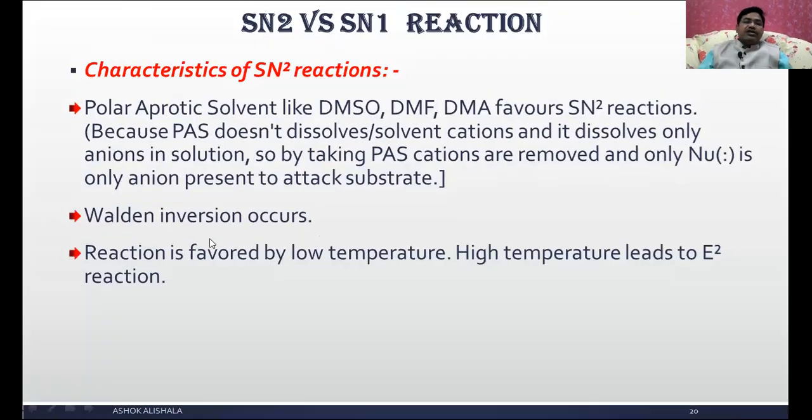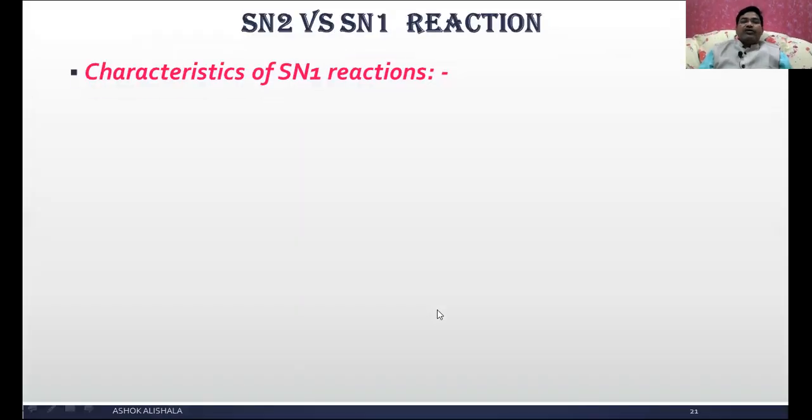And see, that's why we can say a Walden inversion occurs. The reaction is favored by low temperature, because when you use high temperature, elimination takes place, that is called the E2 elimination reaction. Now let us see what the characteristic features of the SN1 reactions are.